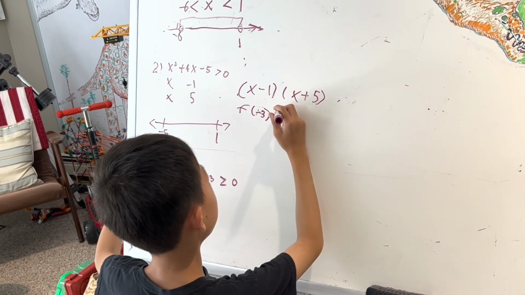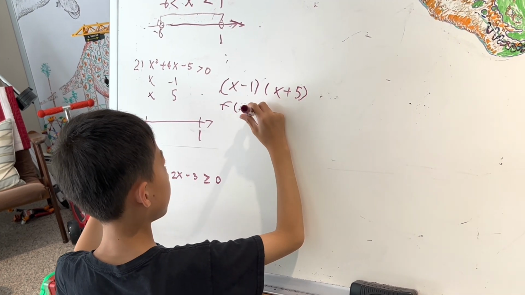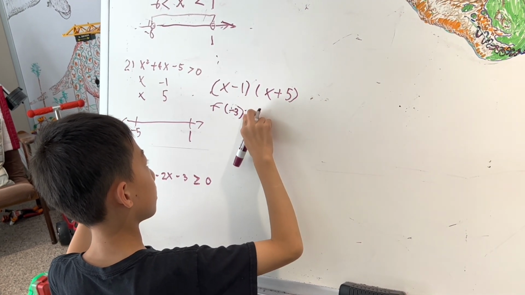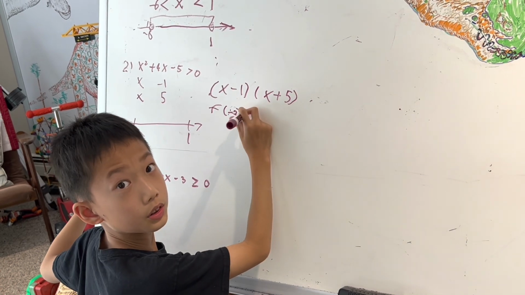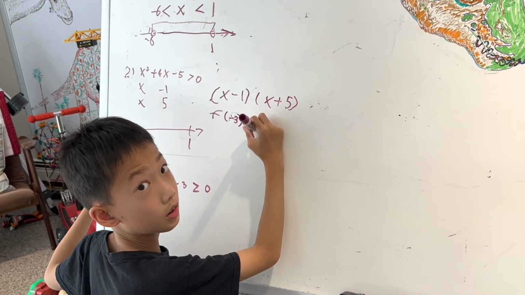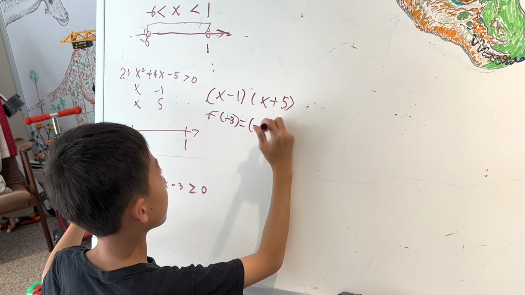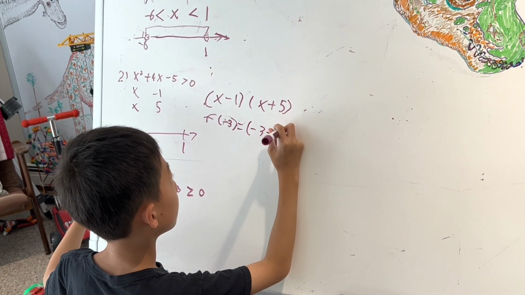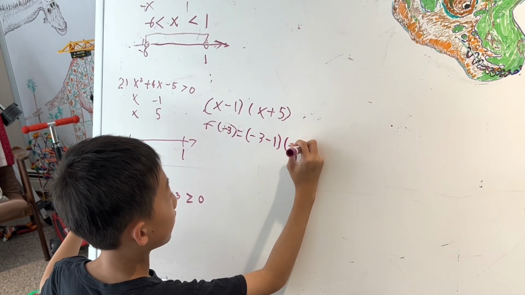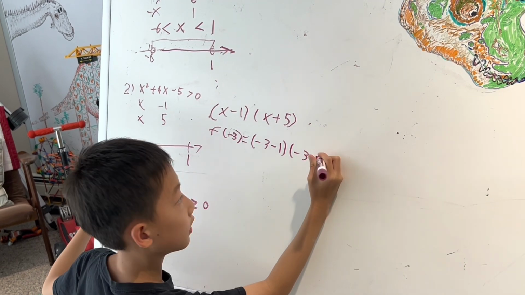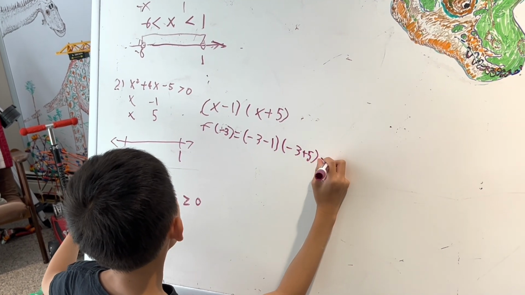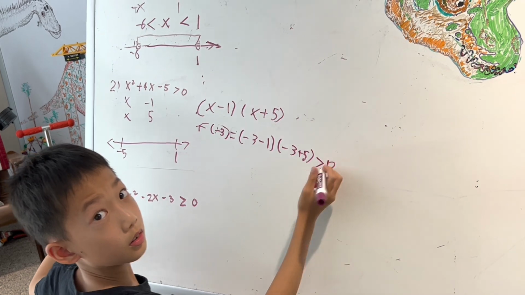Now let's plug it in. No, I'm not gonna write equals. So -3 minus 1 and -3 plus 5 is greater than 0.